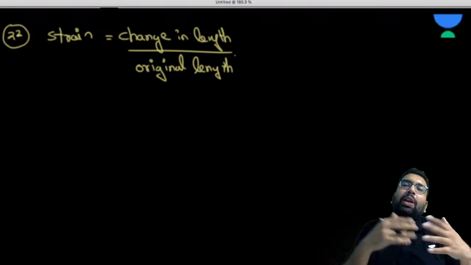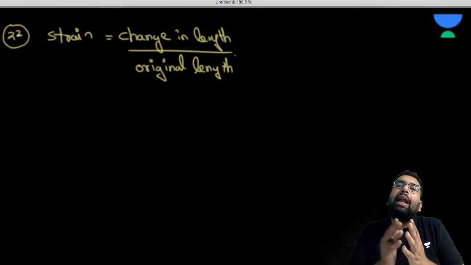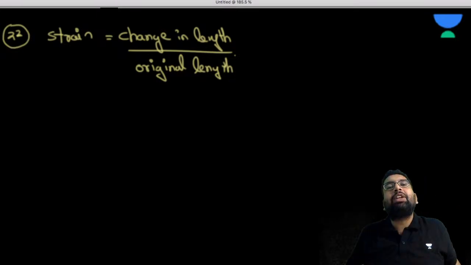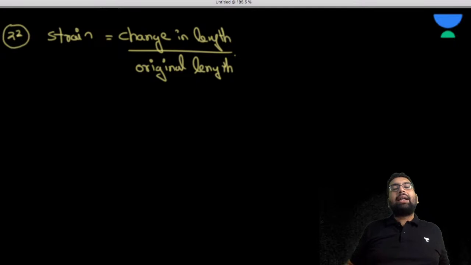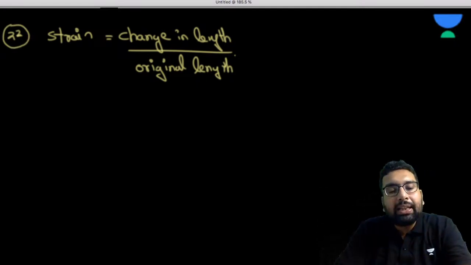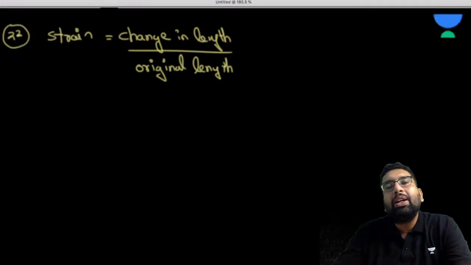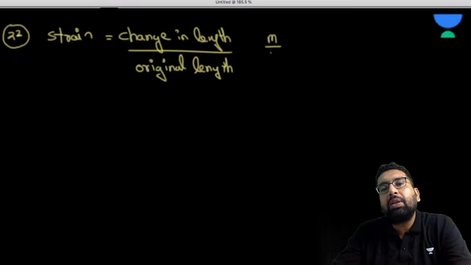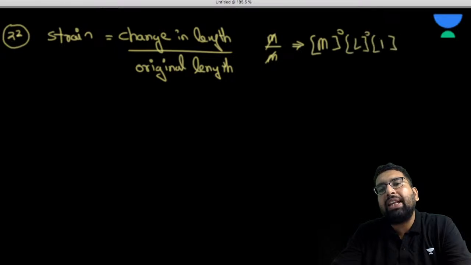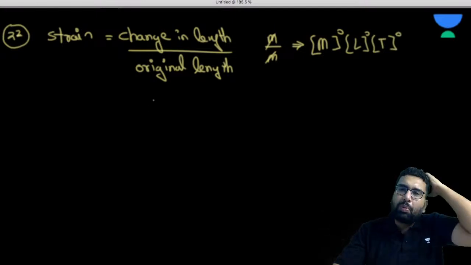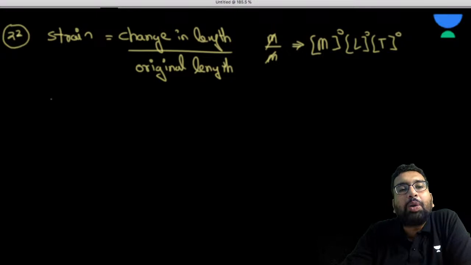No, difference or addition. When two physical quantities are added, their unit remains the same. When two physical quantities are subtracted, again their unit is the same. So when we do the subtraction, units are not subtracted. This is meter, this is also meter, so this cancels out. So this is going to be unitless or dimensionless. What is the dimension of strain? This is going to be M^0 L^0 T^0. You can do it in any way that you want, from unit, from formula, whatever feels right to you, or whatever comes to your mind first.